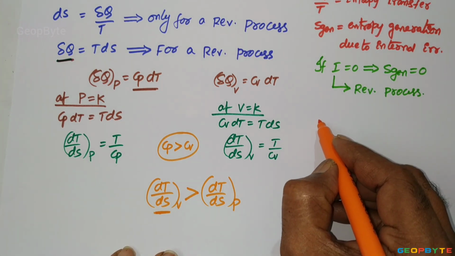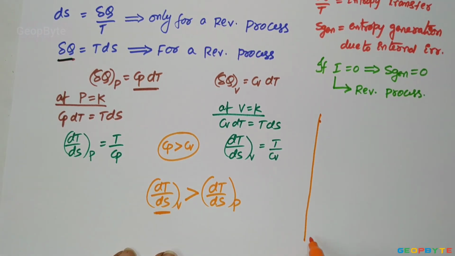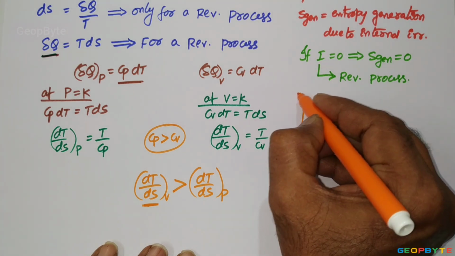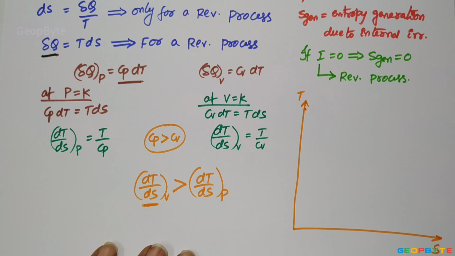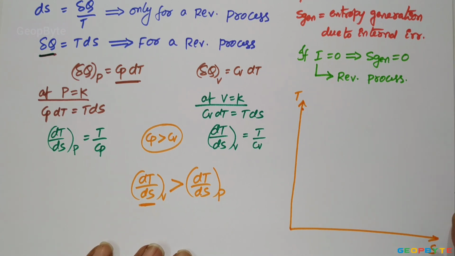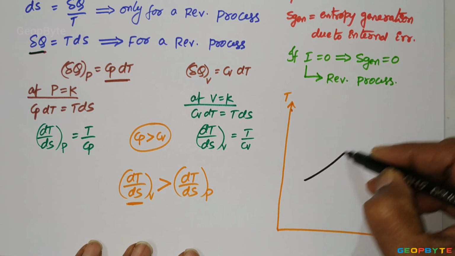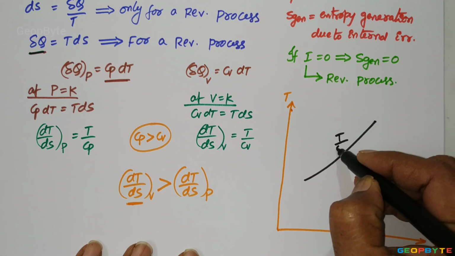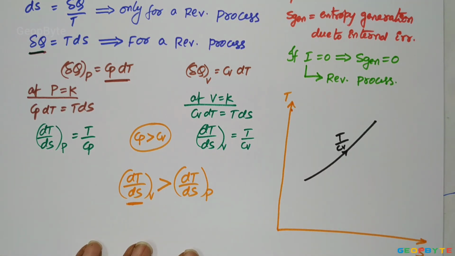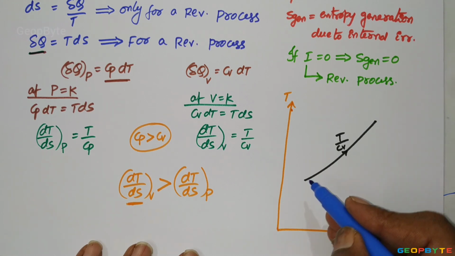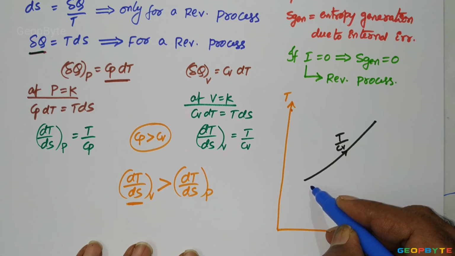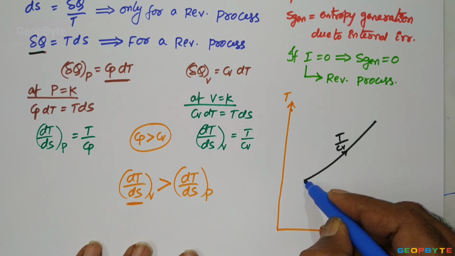Now, if I draw the T-S coordinate system, temperature versus entropy, the constant volume curve may be drawn like this. The slope of this curve is equal to T by Cv, whereas the slope of the constant pressure curve is T by Cp.